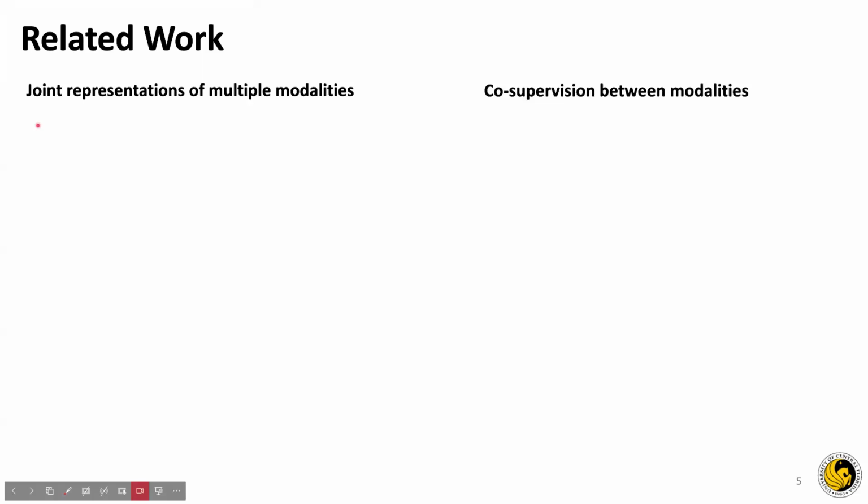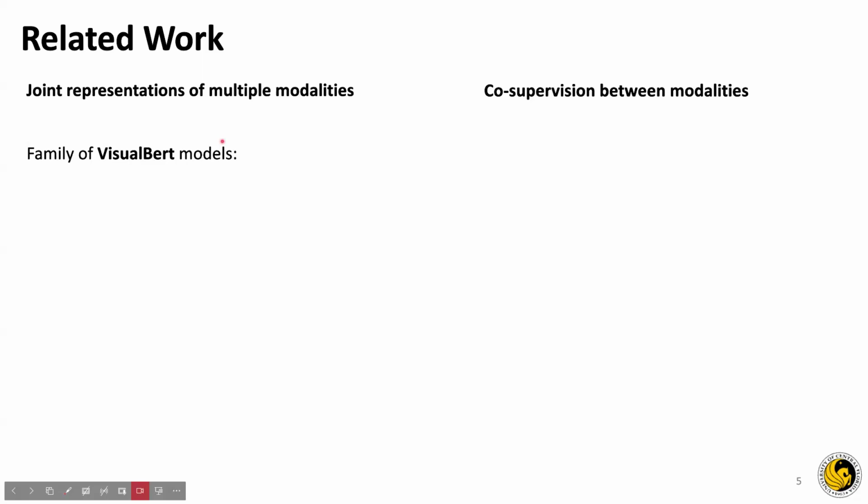Next, we introduce related work. There are two active lines of research. The first one is joint representation of multiple modalities. The second one is co-supervision between modalities. Joint representation of multiple modalities stands for learning from image-text pairs or image-audio pairs.